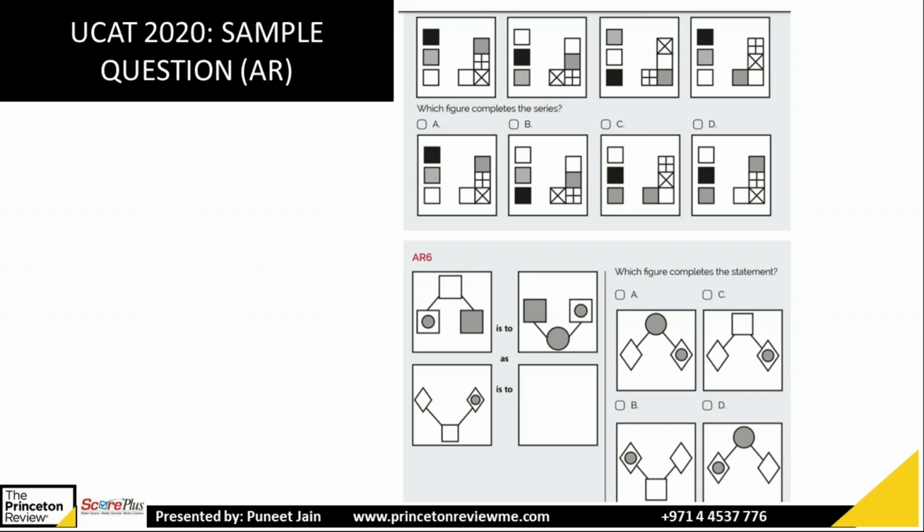A, B, C, or D. So I got one answer as D. Okay, try the next one also, AR6. We will discuss both.